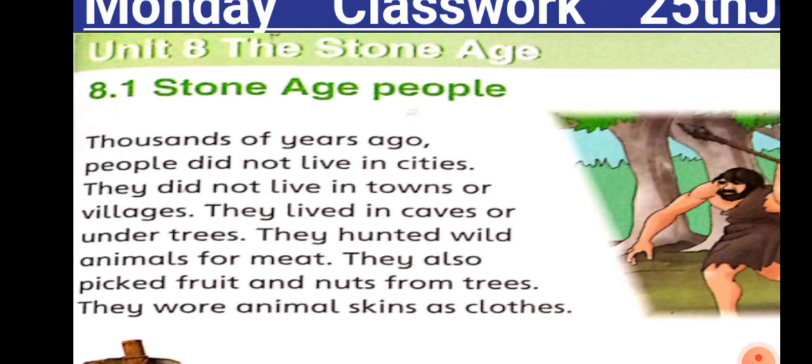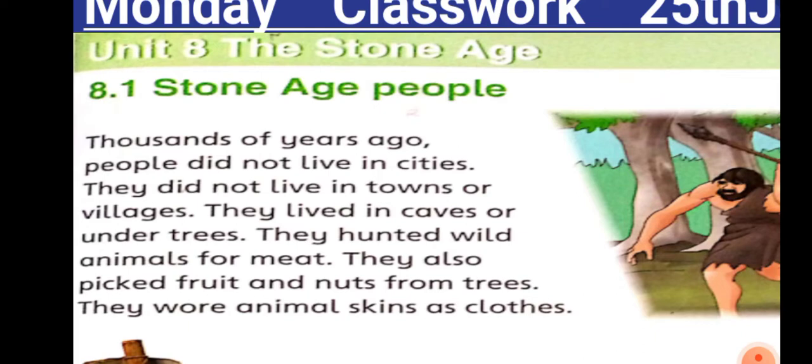So they lived in caves or under trees. They hunted wild animals for meat. They also picked fruits and nuts from trees. They wore animal skins as clothes. Wore here is the second form of the word wear.